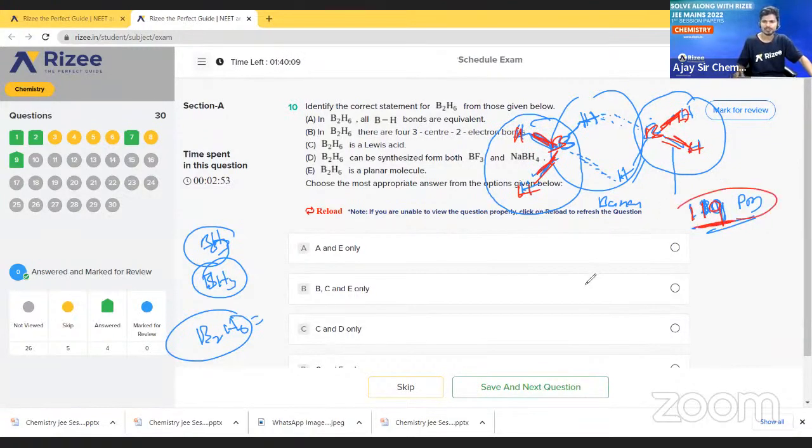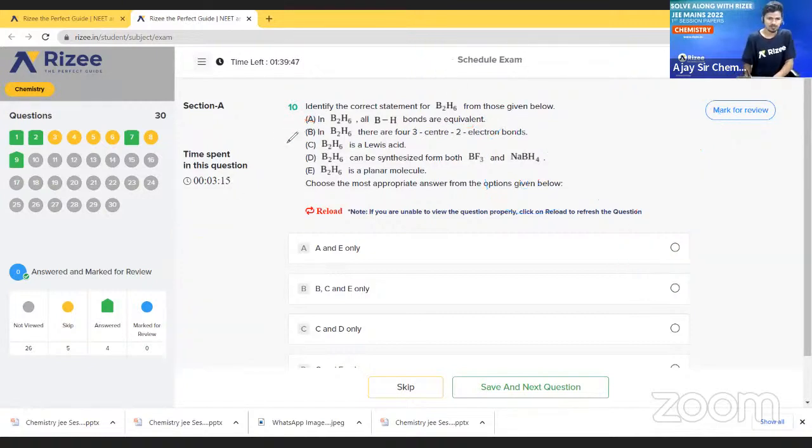119 picometer distance. But see here, this boron and this hydrogen in between, this boron and this hydrogen, here we are having 161 picometer distance. So both distances are not the same. That's why both bonds are not equivalent. So option A is wrong, we can remove option A. So let us go to option B.